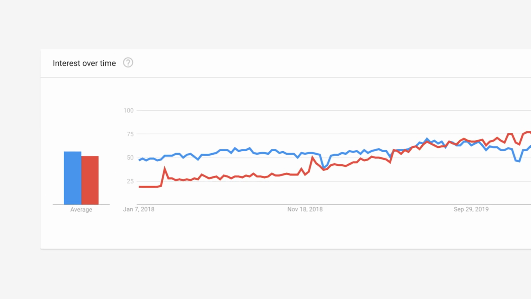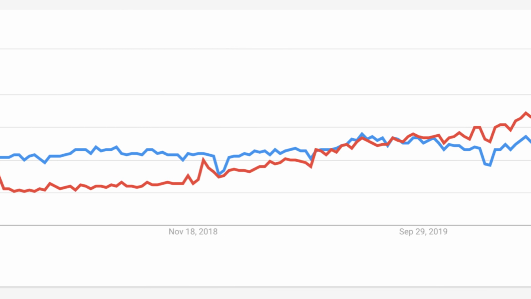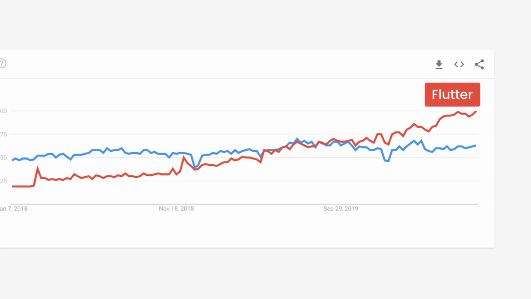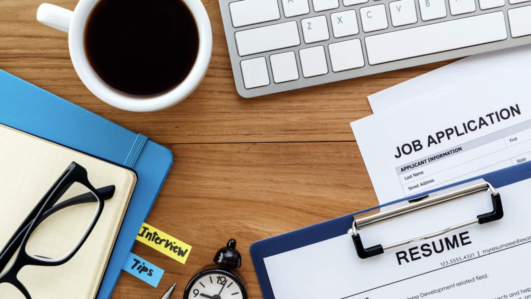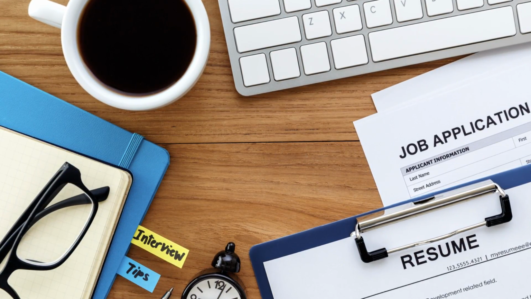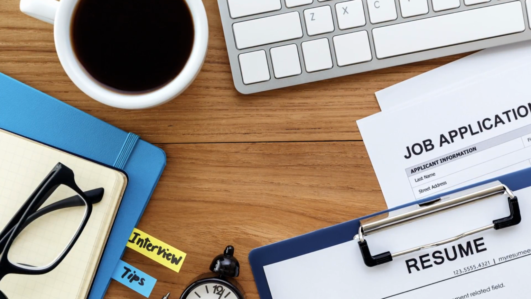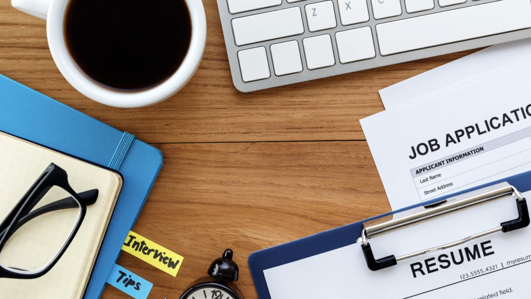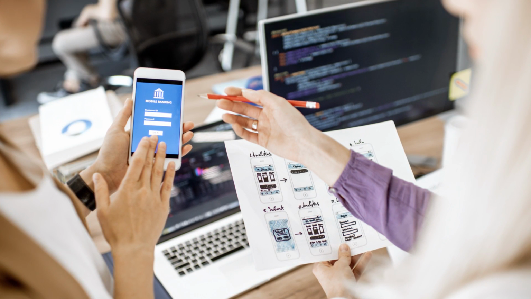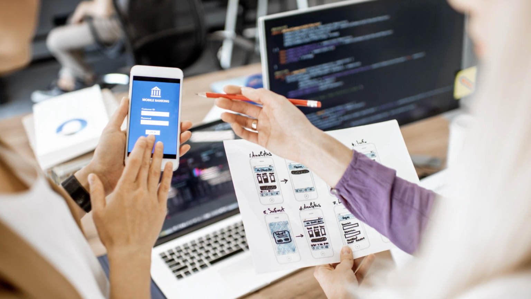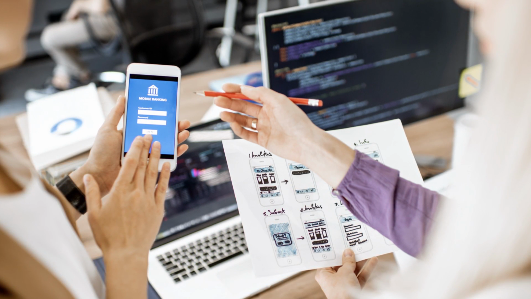As you can see on Google Trends, Flutter has gained a lot of popularity recently and has overtaken React Native. That's because a lot of people are curious about Flutter and want to learn it. Having said that, at the time of recording this video, there are not as many job opportunities for Flutter developers. If you do a quick search on Indeed.com or your favorite job searching website, you can verify this yourself. On Indeed.com, there are currently 250 jobs for React Native developers in California compared to 42 jobs for Flutter. That's because React Native has been around for much longer than Flutter. Even though Google has invested a lot in developing and improving Flutter, React Native is more mature and stable, so it has a higher adoption rate.